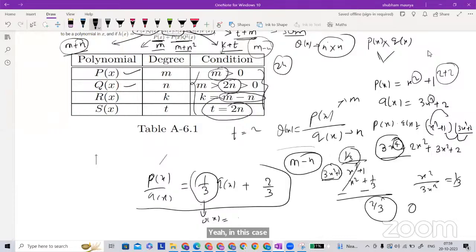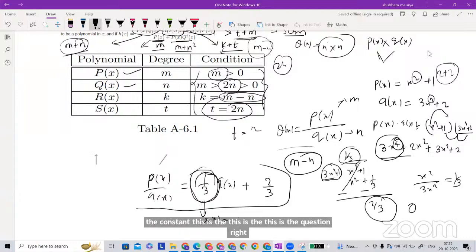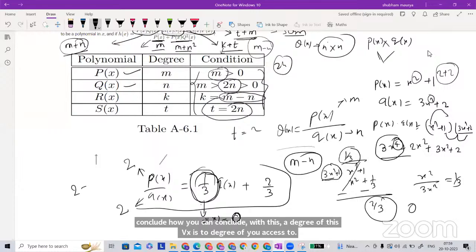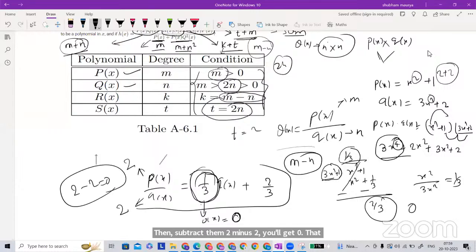Because only the constant remains. This is the quotient, right? This is a constant thing, so the degree of this one is 0. Now see how you got that. So how can you conclude without doing the division? The degree of P(x) is 2 and the degree of Q(x) is 2. Then subtract them: 2 minus 2 gives 0. That means the degree of the quotient is just the subtraction of their degrees. Is this now clear?